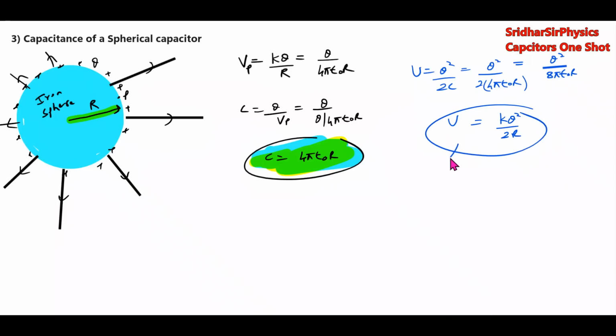This is the energy of a spherical capacitor. ये दोनों फॉर्मूला आपको याद रखना पड़ेगा, very important. Capacitance कितना? 4 pi epsilon naught R. KQ square by 2R is what? Energy stored by the spherical capacitor.